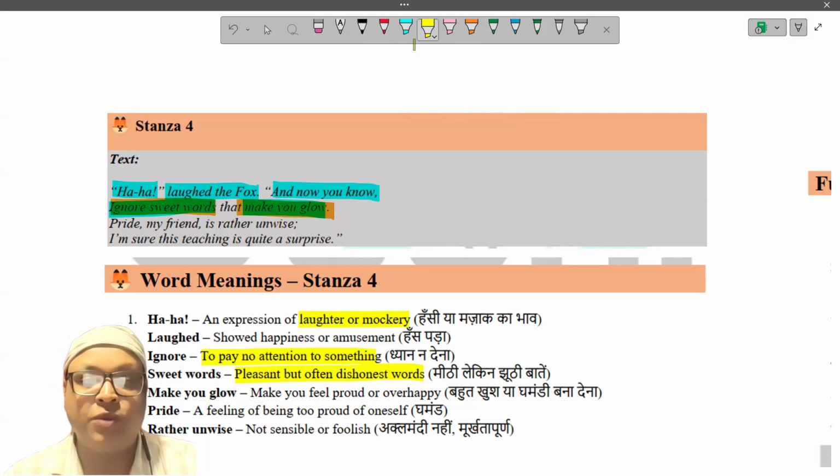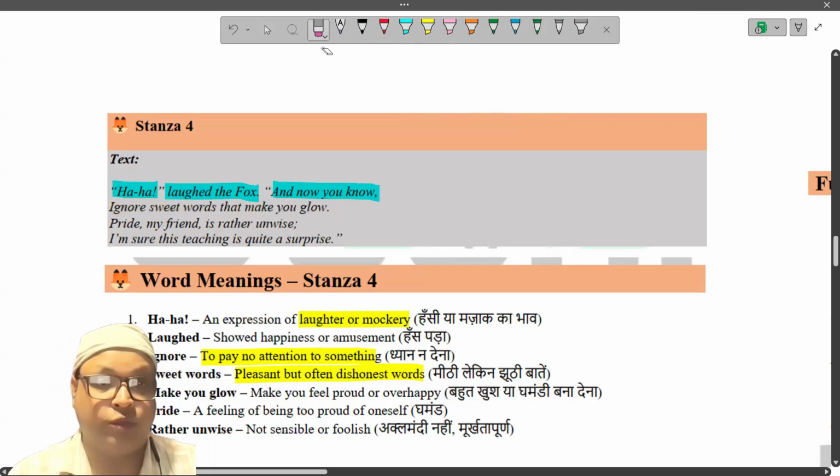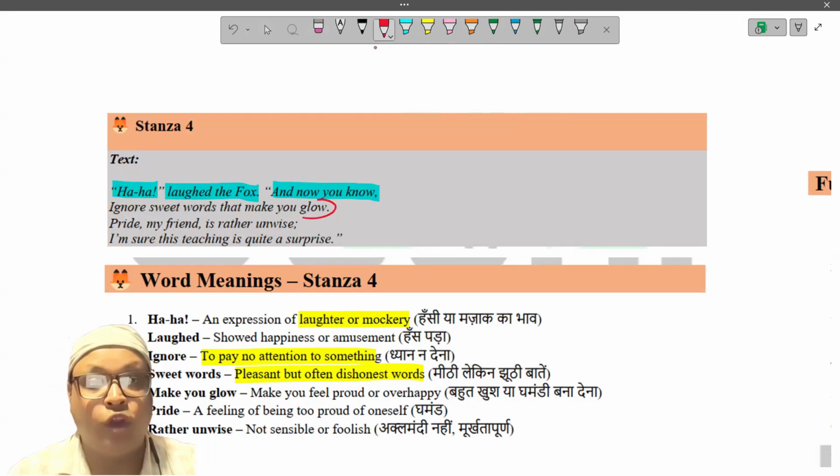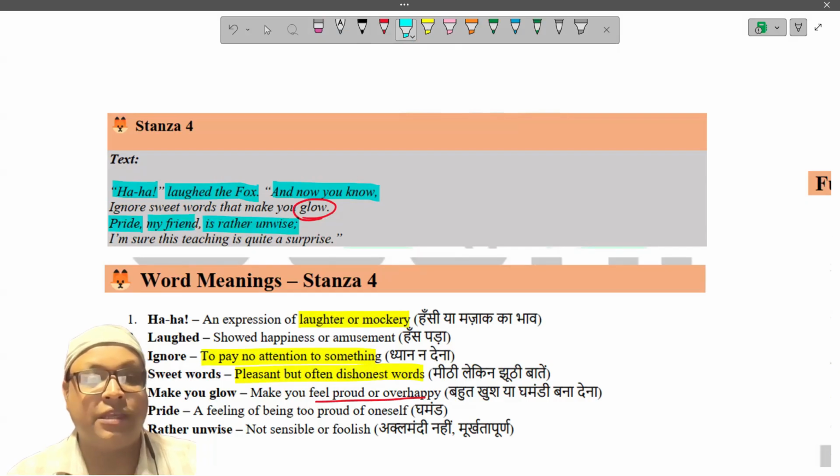Actually, if people are using so much sweet words, you should be alarmed, very cautious. Those could be flattery, words of flattery. And sweet words, especially those sweet words which make you glow, which make you feel proud or over happy. You should be careful when it happens. Pride, my friend, is rather unwise. He said, feeling very much proud is not wise.